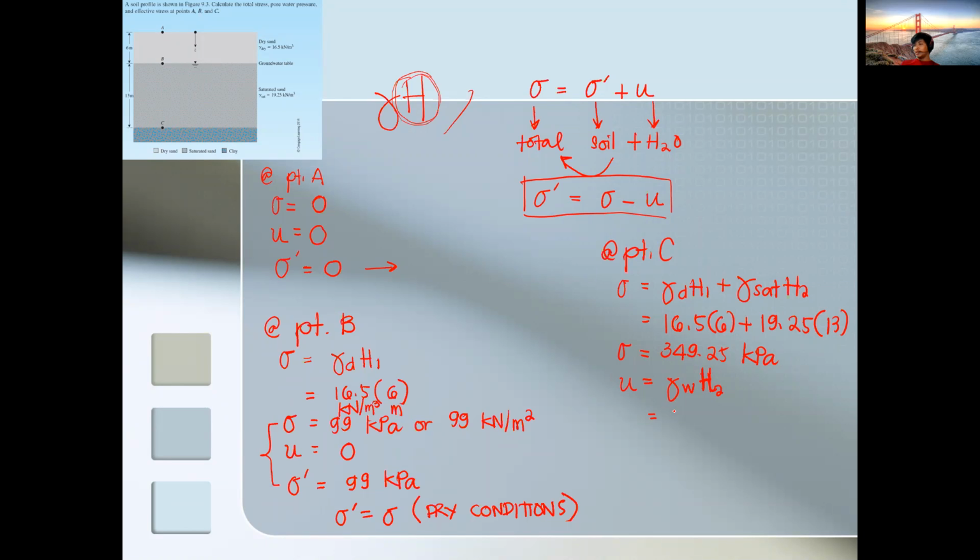Since we are using the metric system, that's 9.81 kilonewton per cubic meter, a constant value for the unit weight of water, times 13. So pore water pressure is 127.53 kilopascal.